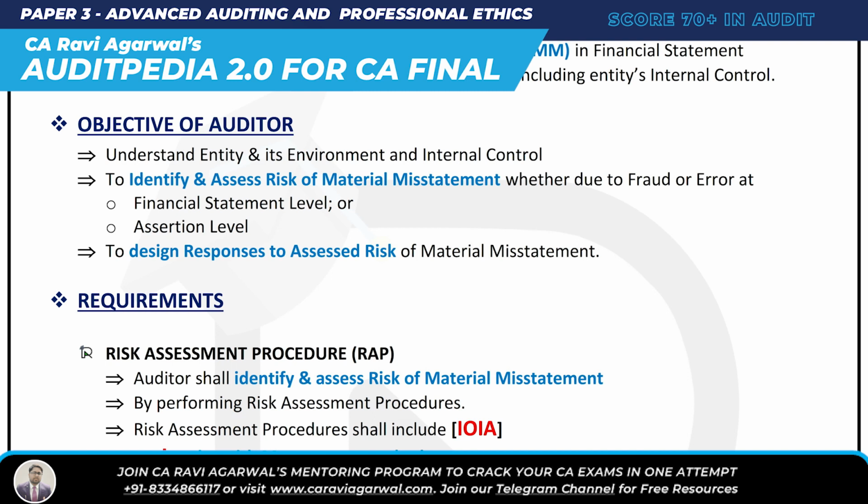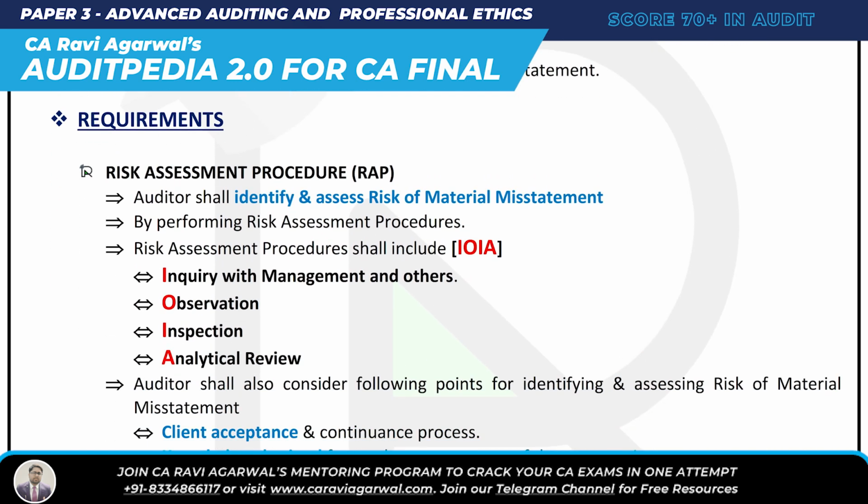And then, what is the objective of the audit standard? Three simple objectives: understand the entity, its environment and internal control. Next, identify and assess the risk of material misstatement due to fraud or error at financial statement level and also at assertion level. And lastly, design responses to the assessed risk. There are a few requirements of 315. What are the requirements? Number one, risk assessment procedures.